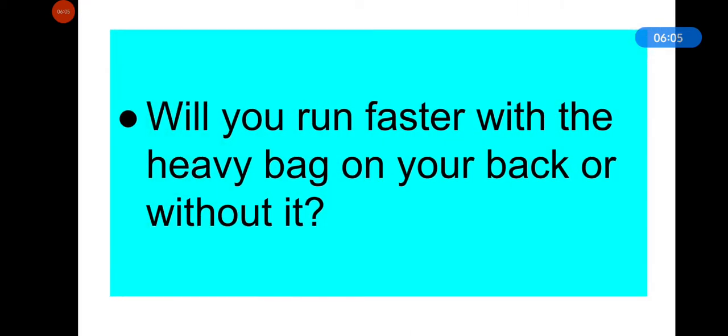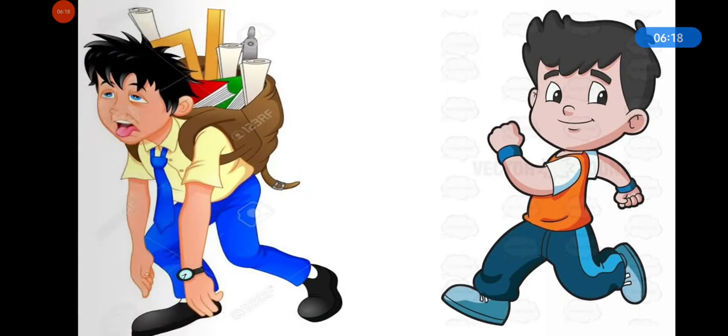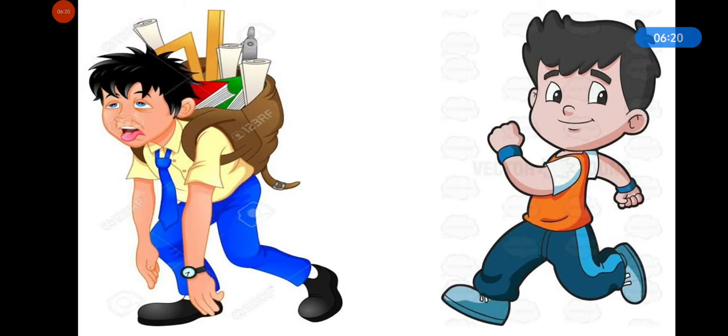Now you need to answer, will you run faster with a heavy bag on your back or without it? What do you think? No, it is easier to run faster without a heavy bag on our back as there is less weight to carry. Similarly, it is easier for a river to flow very fast when it has less soil and pebbles to carry.